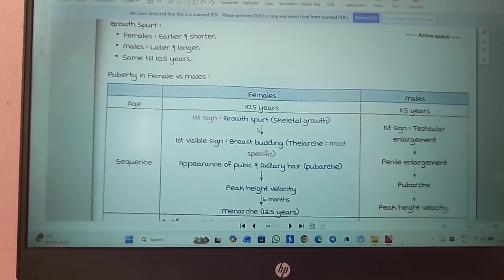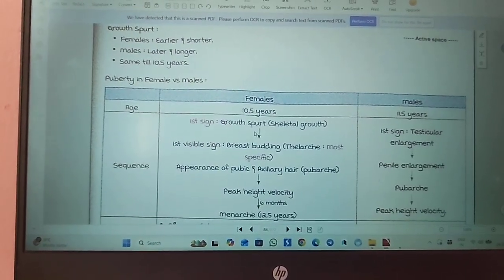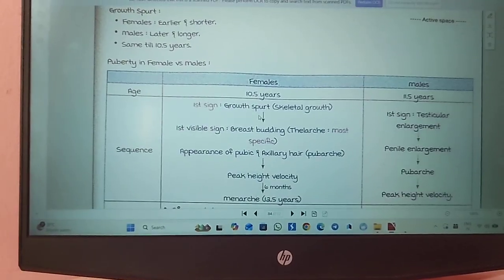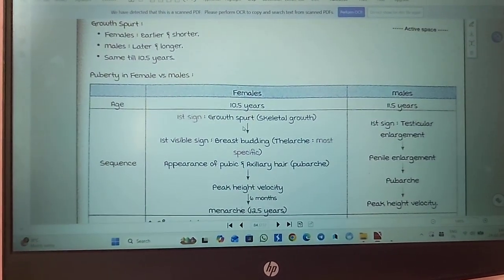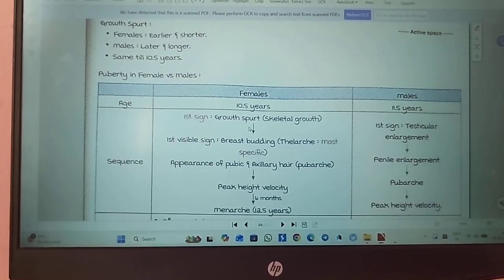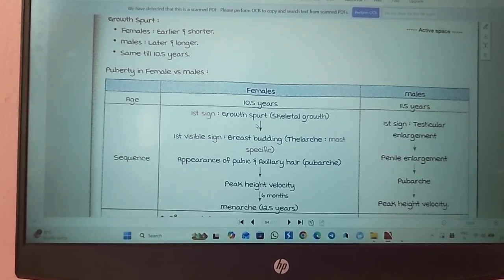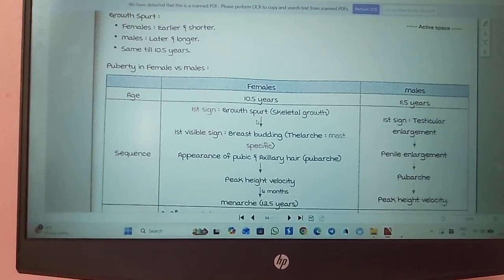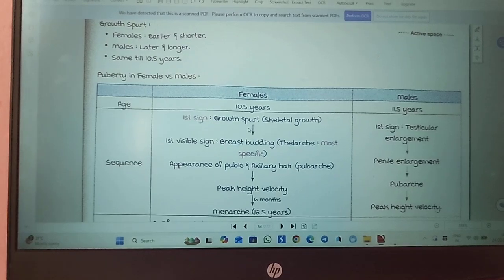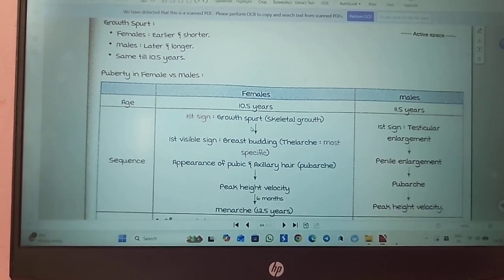The median age shown for it is 9 years. Next is the appearance of pubic and axillary hair. The appearance of pubic hair is known as pubarche, mainly seen at 10.5 years, and we call the axillary hair adrenarche, which happens mainly at 12.5 years. So each has its own age. Thelarche at 9 years, pubarche at 10.5 years, and at 12.5 years adrenarche, when axillary hair appears.